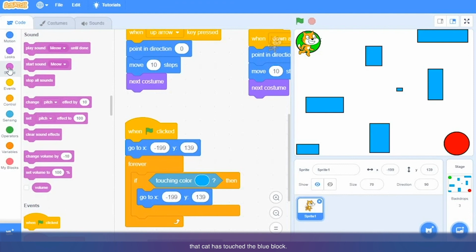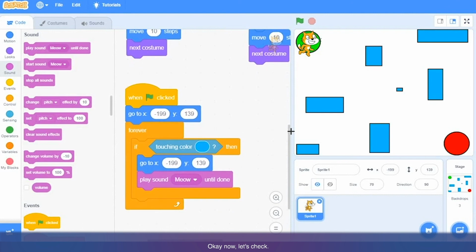And to make this game a bit more interesting, we will add some sound, so that we will come to know that cat has touched the blue block. Get the sound palette, sound block, play sound meow, attach it here. Okay, now let's check. So now if I click on green flag and if I make cat walk, it will quickly go to starting position.